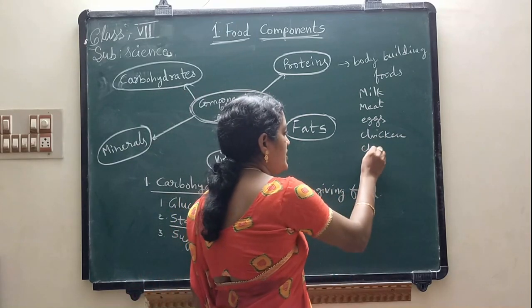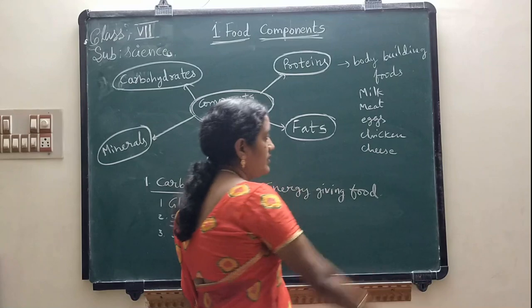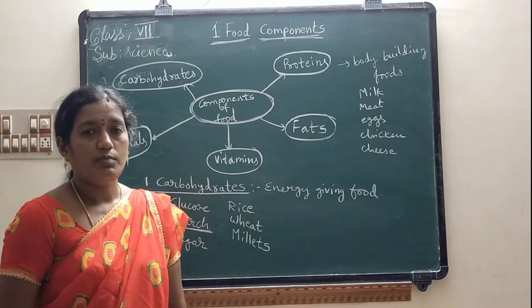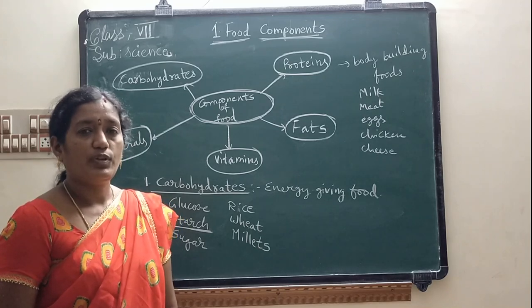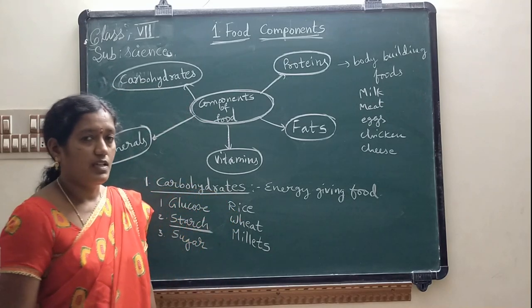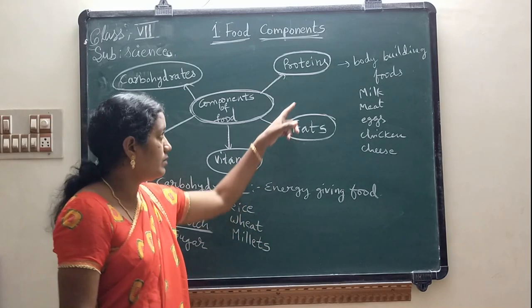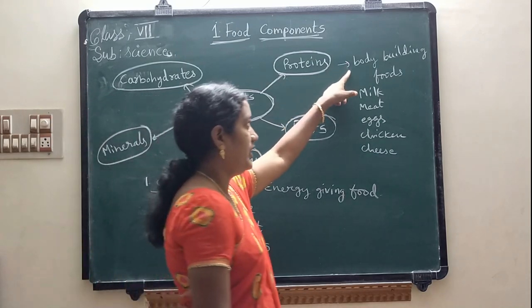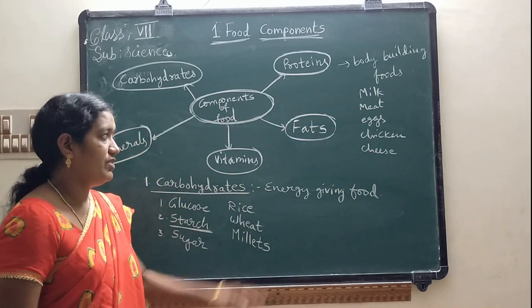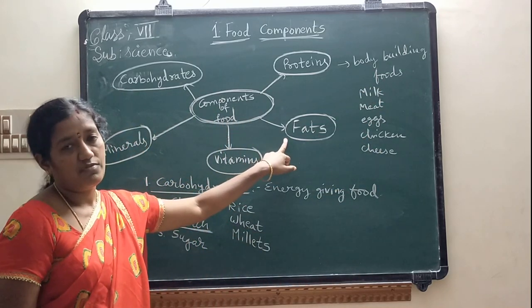So children, these proteins are called body building foods. These proteins are very important for growing children, because they help you build your body in a proper way.